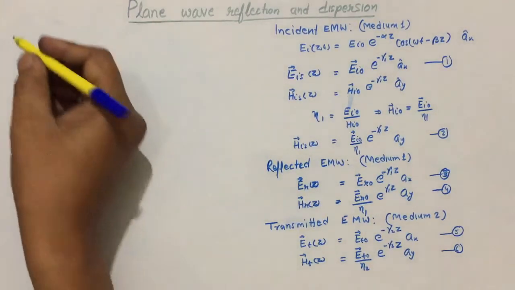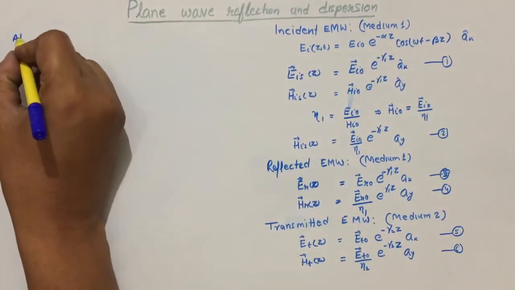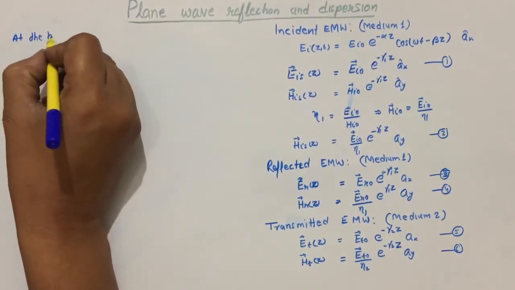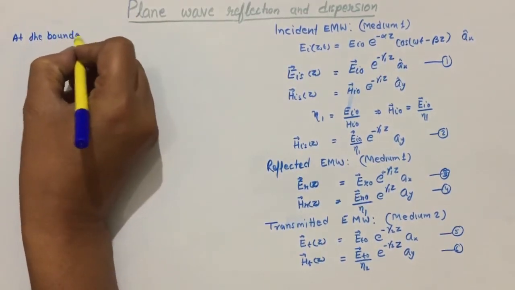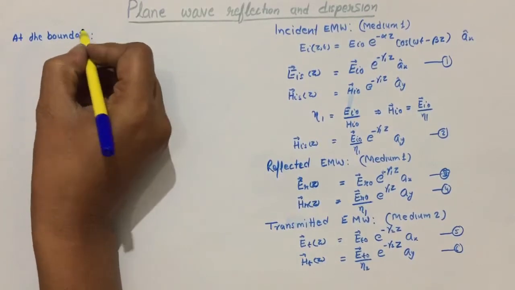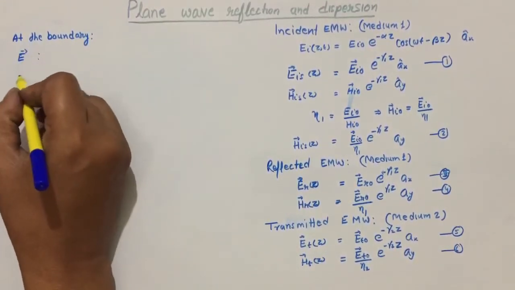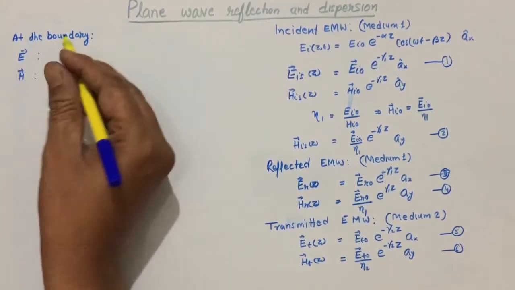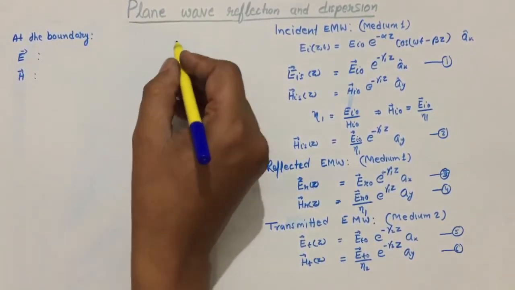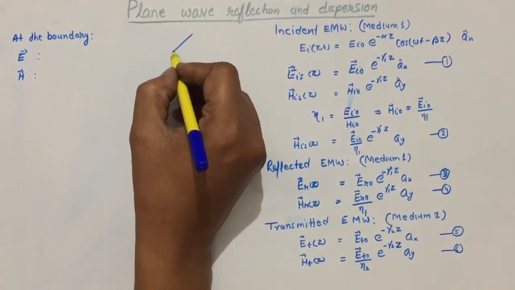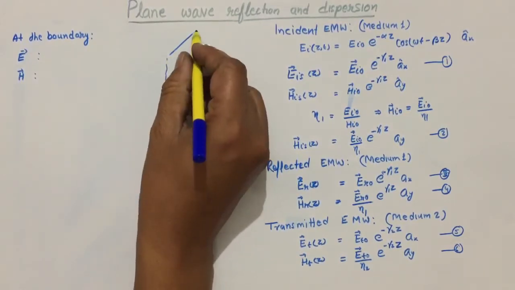Now at the boundary, the electric field and magnetic field will be, for example, this is the boundary.